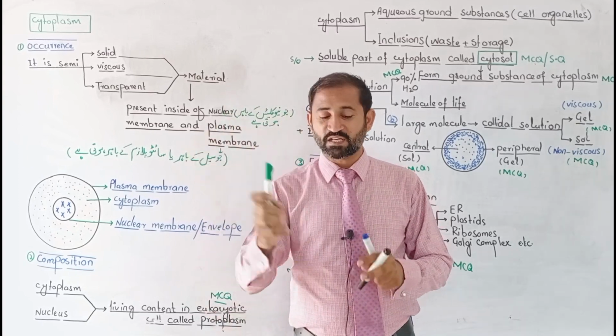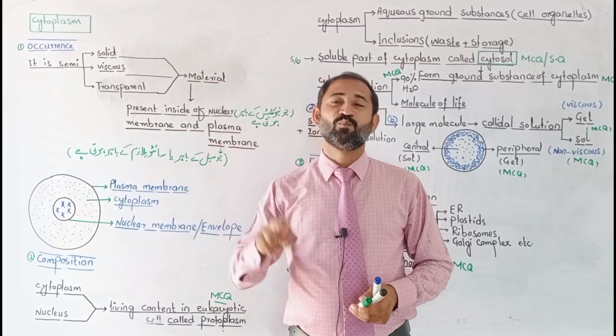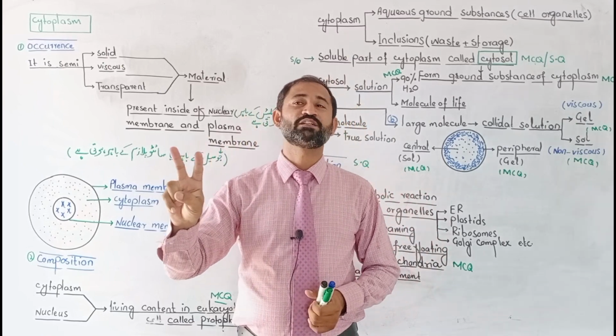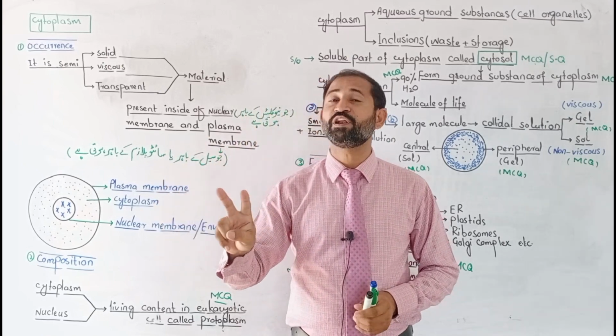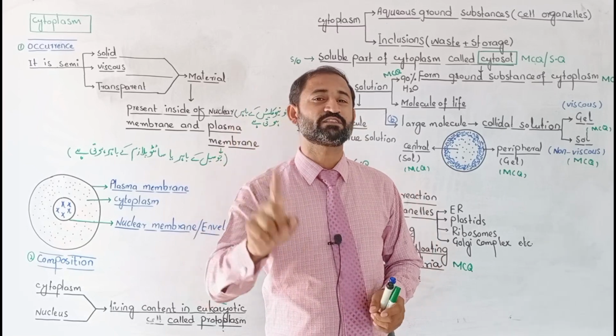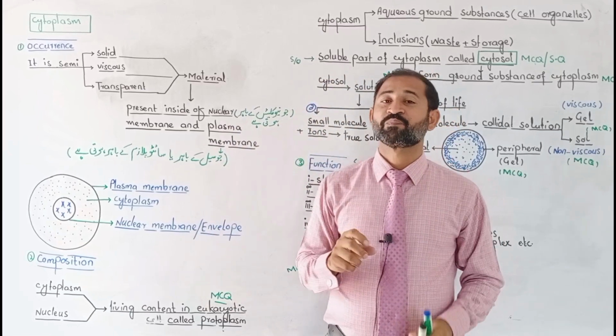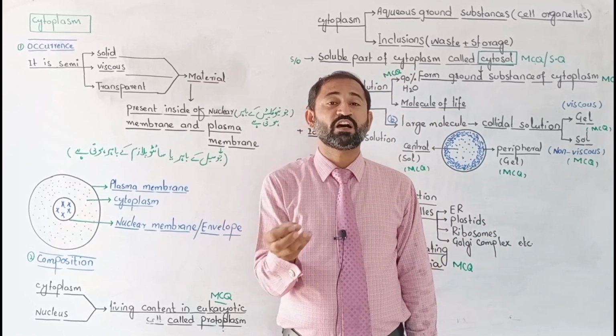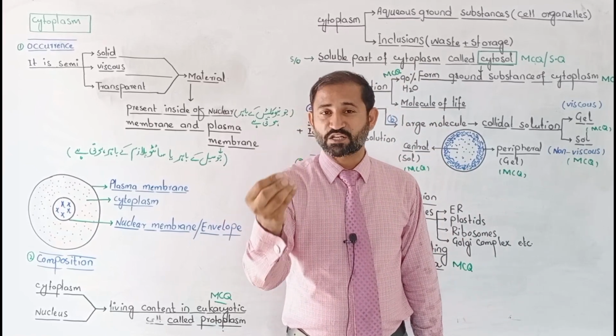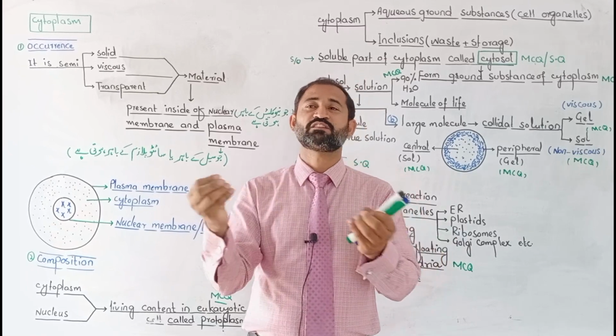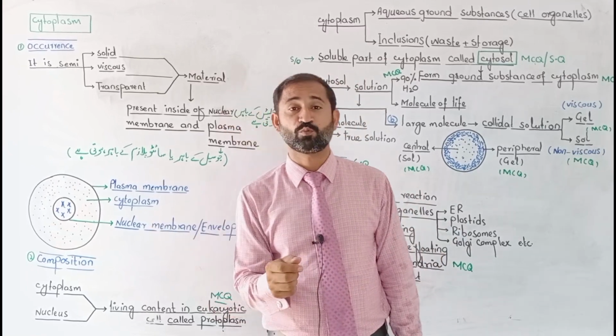Once again, nucleus and cytoplasm both combine together to form the living component or living content of the cell, that is called protoplasm. Protoplasm consists of cytoplasm and nucleus, collectively called protoplasm.